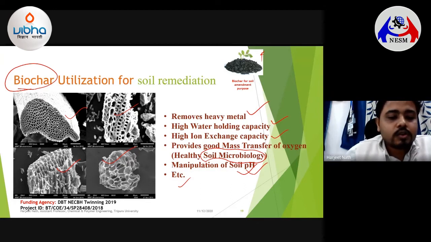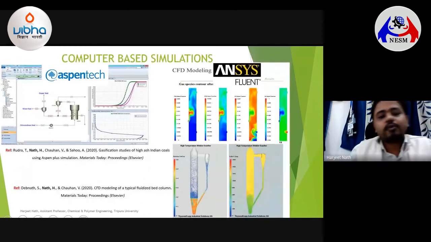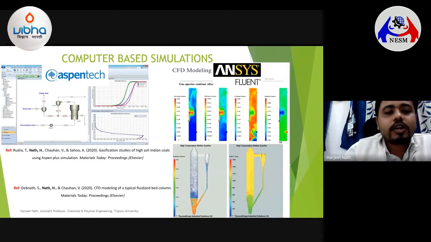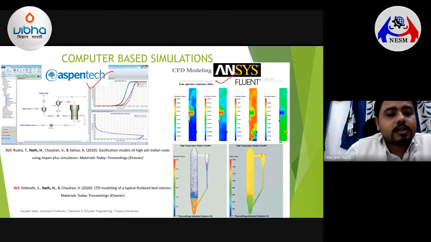So this kind of process will not only lead to gasification and clean energy generation, but it will also help in soil amendment. These are quite interesting areas which people can start exploring, and people are already exploring. Some other very exciting areas involve computer-based simulation tools like Aspen Plus as well as ANSYS, where these process simulation software packages are very helpful in designing the entire process, scaling it up, and predicting the final product output. This will lead to a very good design of the entire process.